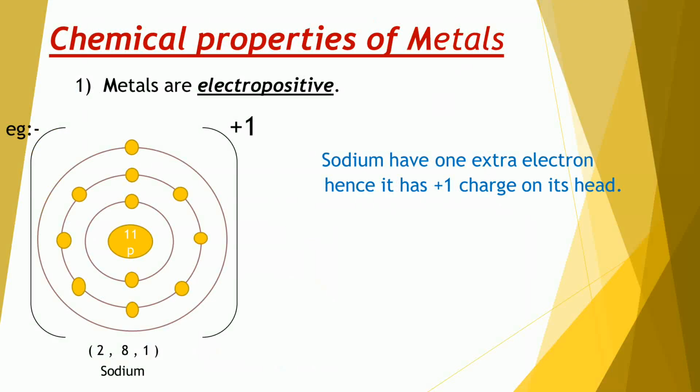Now see the chemical properties of metals. The first chemical property is metals are electropositive. For example, the sodium atom. The atomic number of sodium is 11 and it shows electronic configuration 2, 8, 1. Valency of sodium is 1 as it has 1 electron in its valence shell.